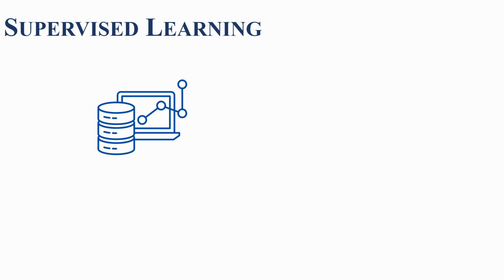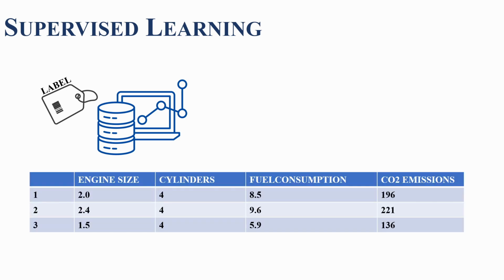Now let's see what supervised learning is. Imagine you have a collection of data, and if you can assign a label, value, or flag to each instance in the dataset, then you can supervise machine learning. So let's consider a table of vehicle data. Here the data includes engine size, cylinders, fuel consumption, and CO2 emissions. So given engine size, cylinders, and fuel consumption, we want to predict CO2 emission.